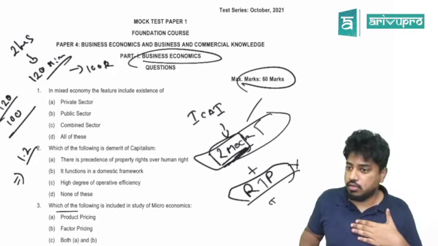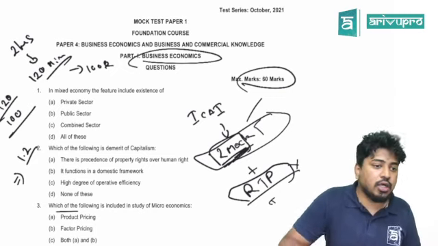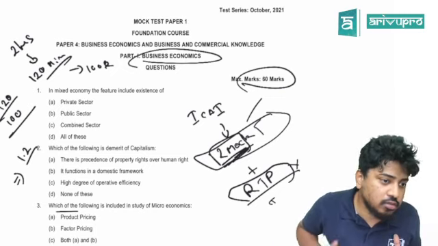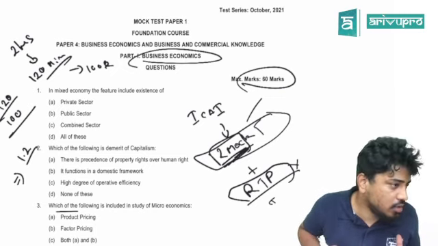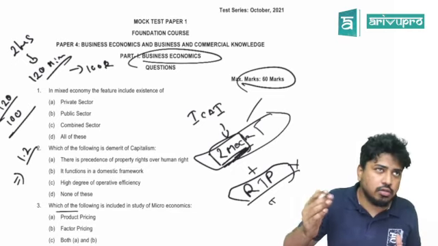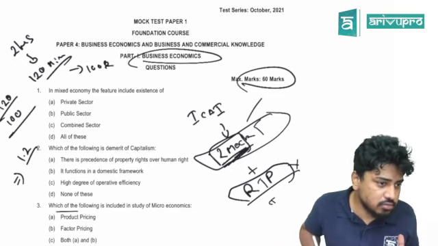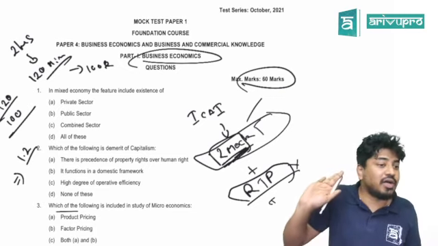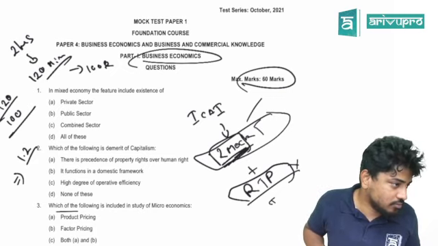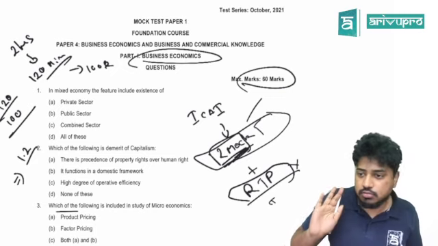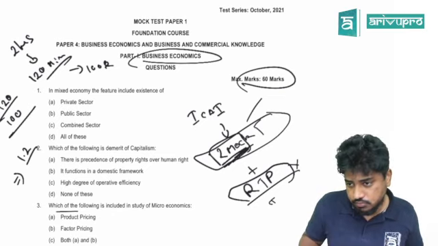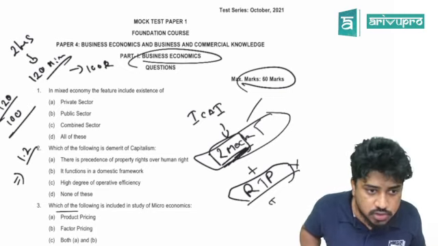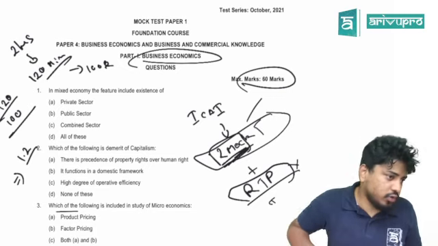I do this trick: 1.2 into 30 questions, that will get you 36 minutes, I believe. Correct me if I'm wrong. So in 36 minutes I should have completed 30 questions. If you go in that direction, you are good to go. This is a benchmark you can have.